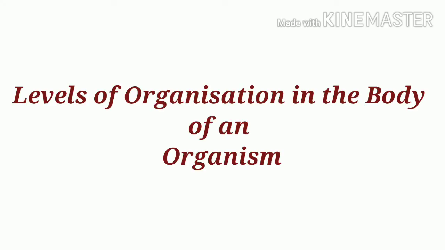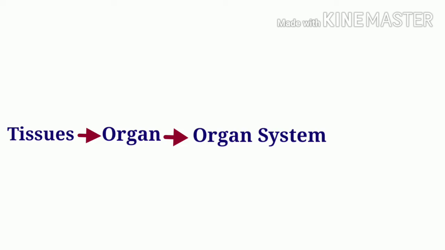Now, we'll discuss the levels of organization in our body. In this, we'll study the relationship between tissues, organs, organ system and organism. Several tissues working together to perform a specific function inside the body of an organism constitute an organ. Many organs acting together to perform a specific life process constitute an organ system. And all the organ systems together constitute the organism.